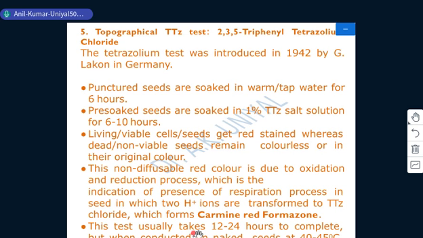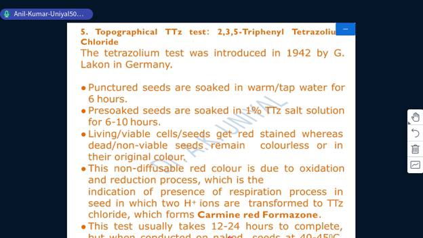This test usually takes 12 to 24 hours to complete, but when we conduct this test on naked seeds, as I mentioned here also, if we are going to fasten the process of this test, then we have to make them naked after soaking, and that will make it easier to remove the coat.